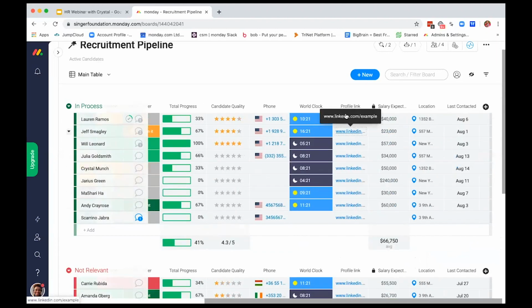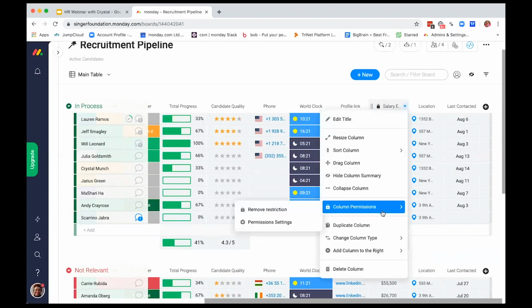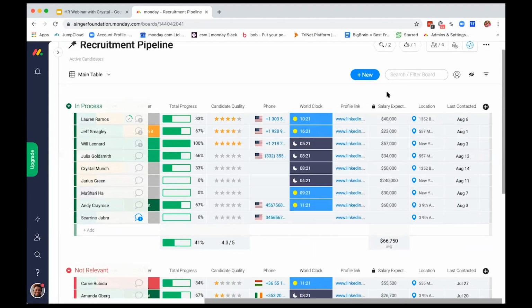Another cool thing we can do is put in any links for LinkedIn, and any numbers in terms of the salary. Like we did on the other board, we can lock this information down with column permissions, remove restrictions, or choose who we want to add to this column. We want to make it sensitive so that everyone in the organization isn't seeing what we're offering other users. These are not things we want to share amongst the group.